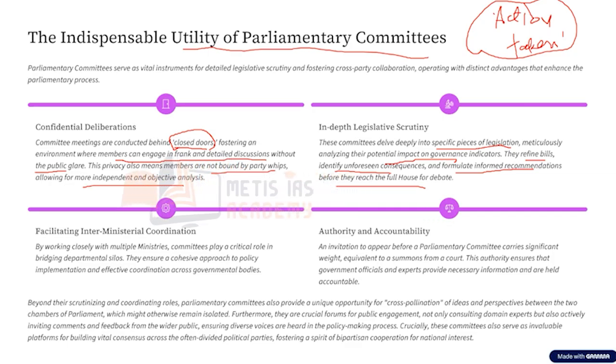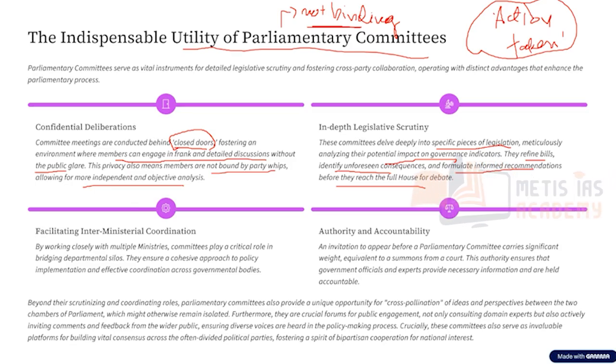But the most important thing is, even though these parliamentary committees are not binding on the government, that is, whatever advice they give, it is not mandatory for the government to follow it. That is what we say, that the parliamentary committee reports are not binding on the government. Even though the reports are not binding, the suggestions given by the parliamentary committees have a lot of weightage, and they help the legislature ensure an oversight on the executive.